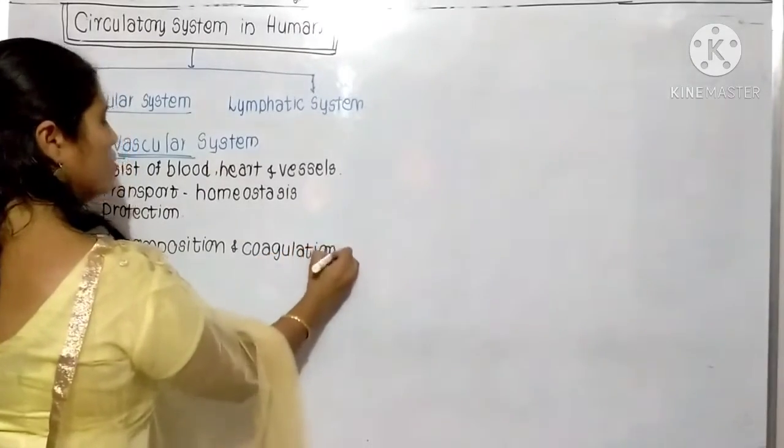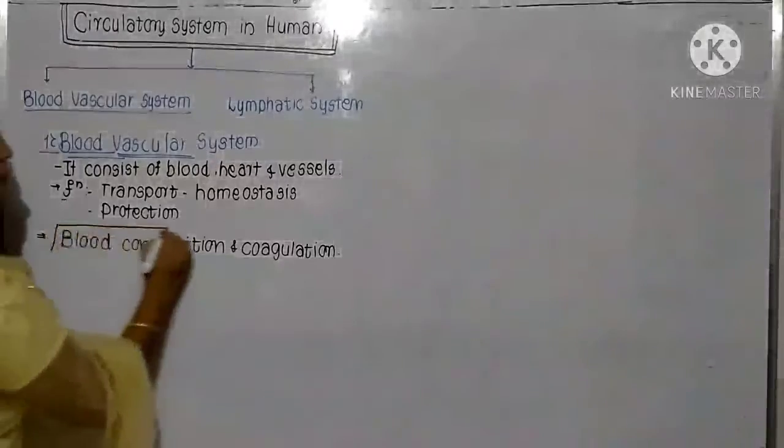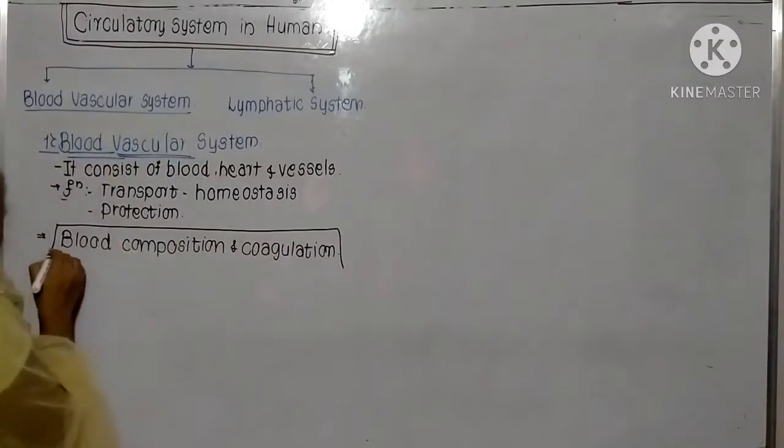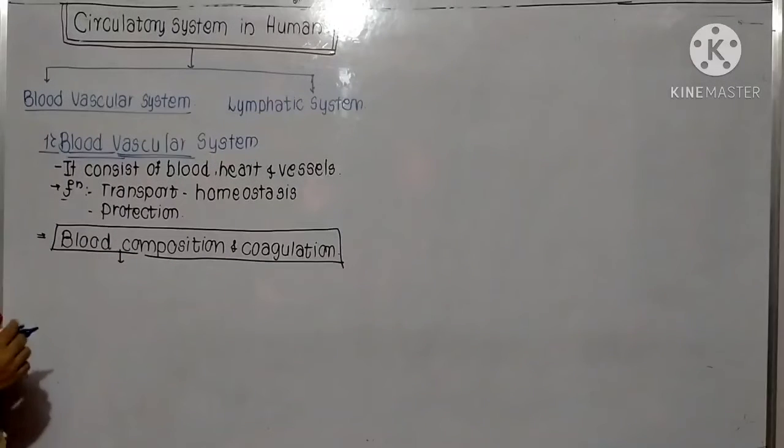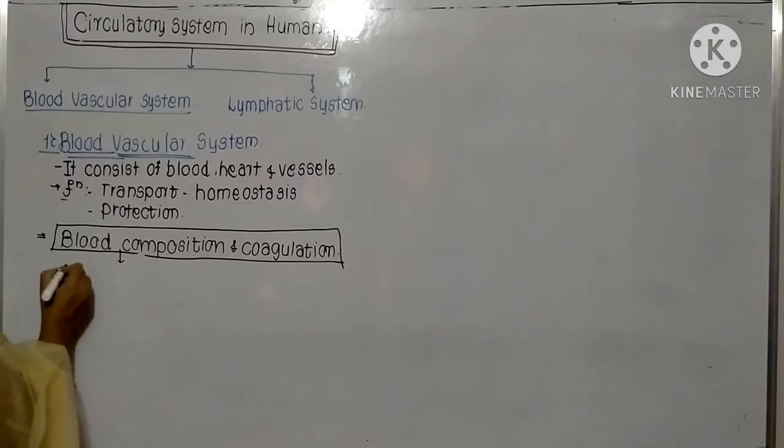Now this topic we are going to study in detail. So first we'll see about the blood composition, and first the basic information about blood.